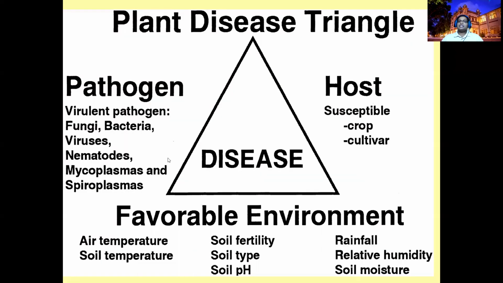Right? So in the disease triangle, you have to look at the pathogen side, the host side, and the environmental side. On the host side, the host should be a susceptible host, cultivar or crop. You would have studied this in agronomy. If you take tomato, there are a lot of varieties.